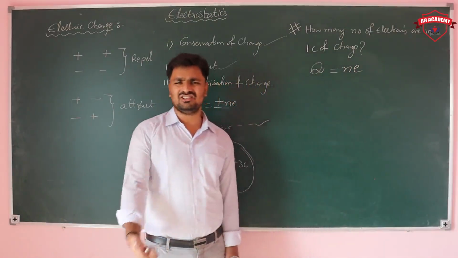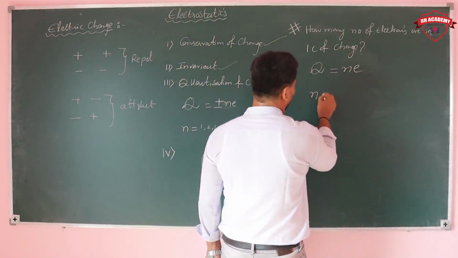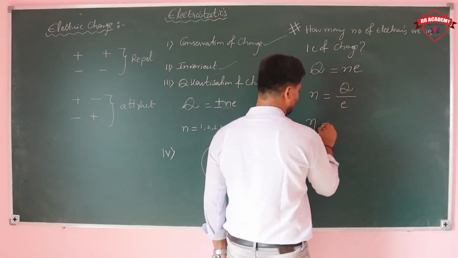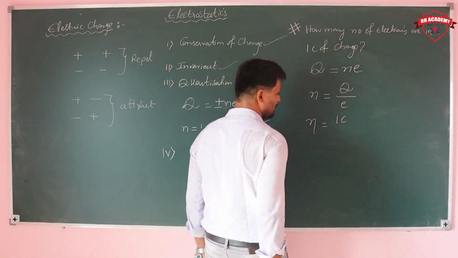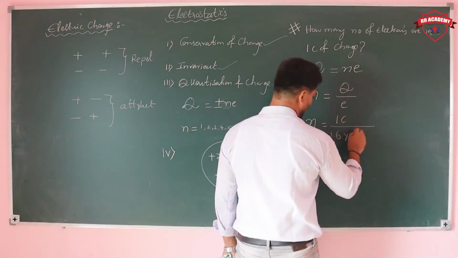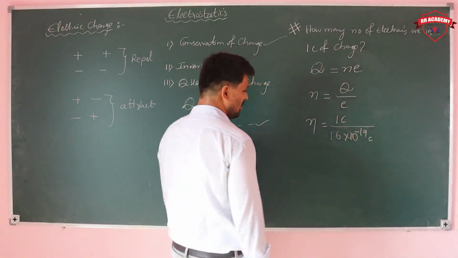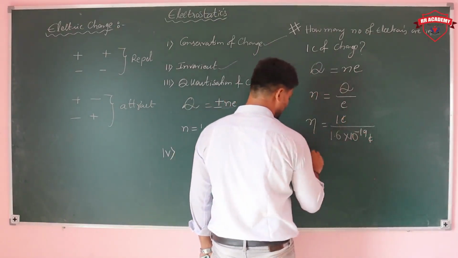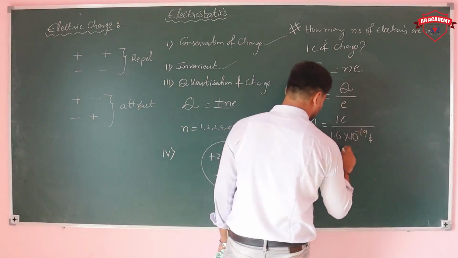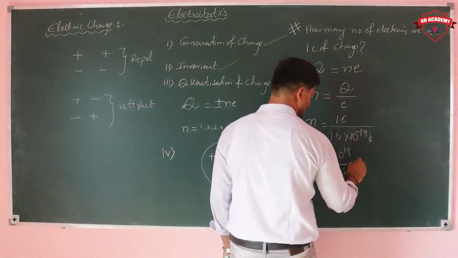Q is equal to minus Ne; the electron charge is negative. So N is equal to Q by E. The Q value is 1 coulomb, and the charge of the electron is 1.6 into 10 to the power of minus 19 coulomb. The coulomb cancels.